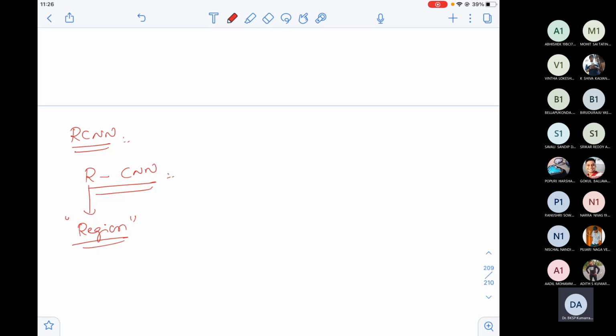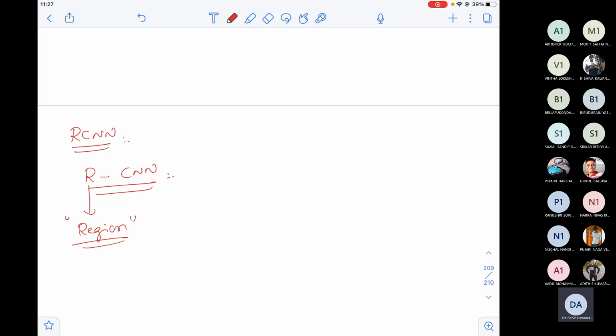Firstly, assume that none of these techniques exist in the entire deep learning community, and your boss or team leader or higher official has given you the task: shall we come up with an object detection algorithm?